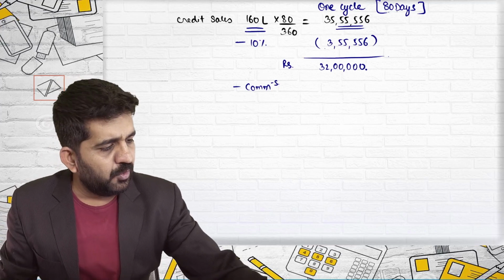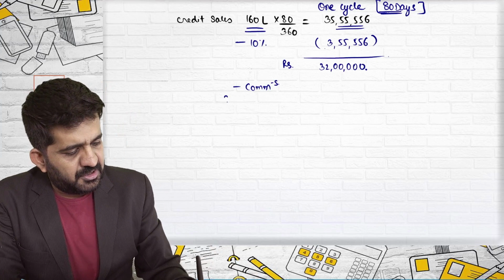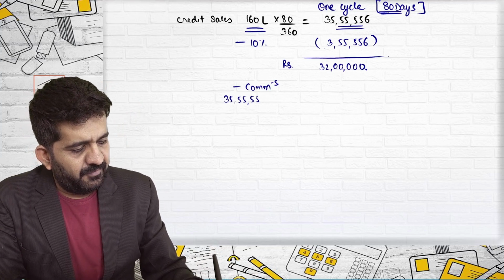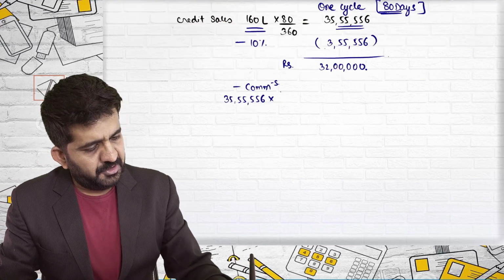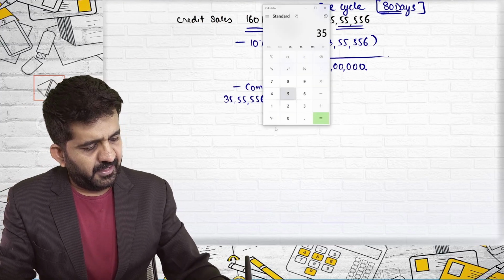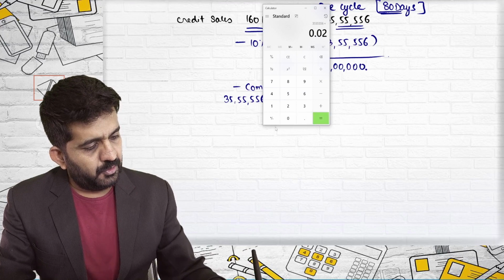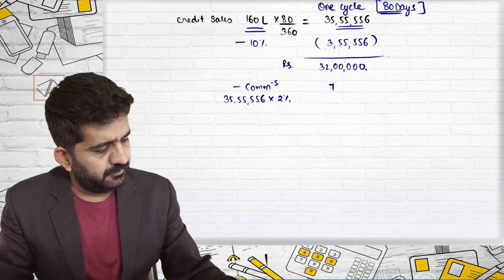Right now I am talking only about 80 days. In 80 days, the commission he will be charging is 35 lakh 55,556 multiplied by the commission rate of 2%, which is 71,111.